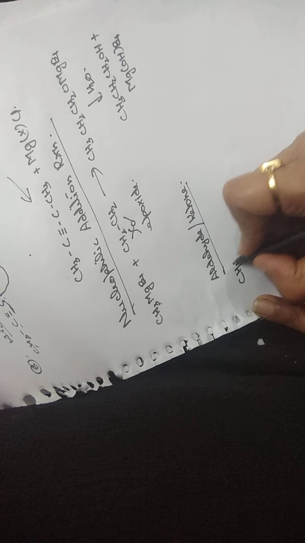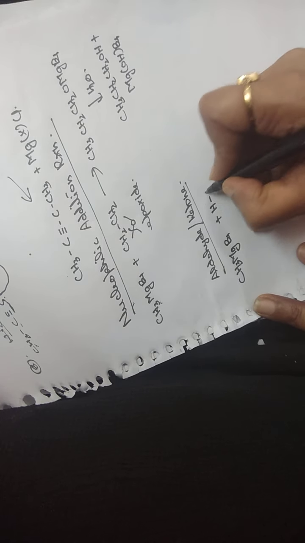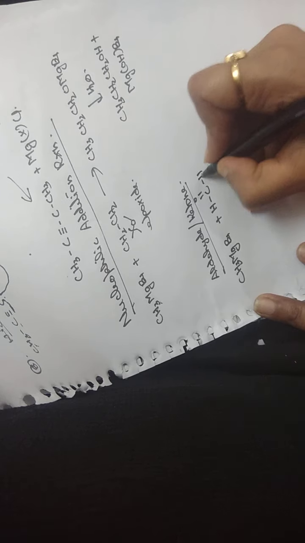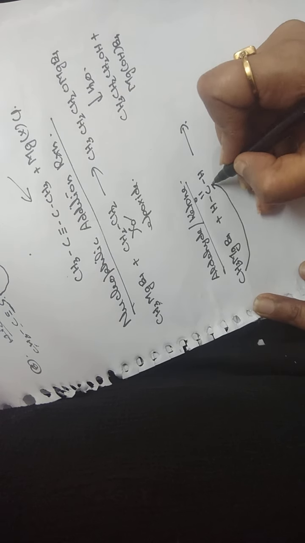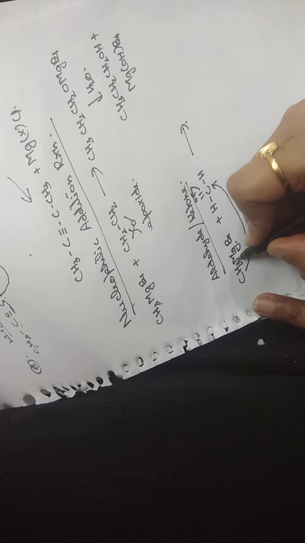So CH3MgBr, when it reacts with formaldehyde, this CH3 goes to this carbon. The valency becomes 5, so this double bond breaks and goes over the oxygen as a negative charge, and MgBr goes on this oxygen.